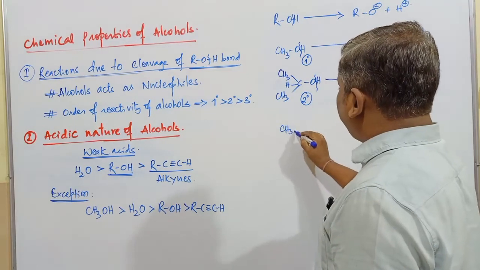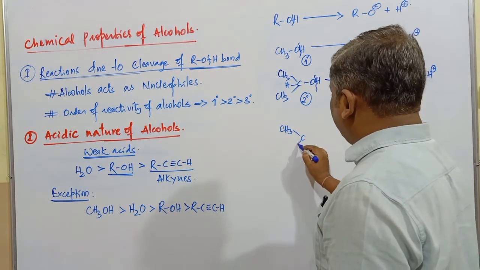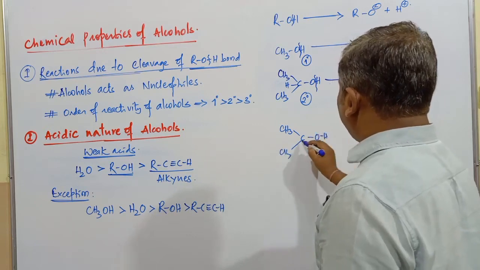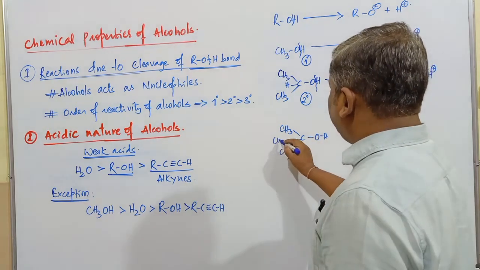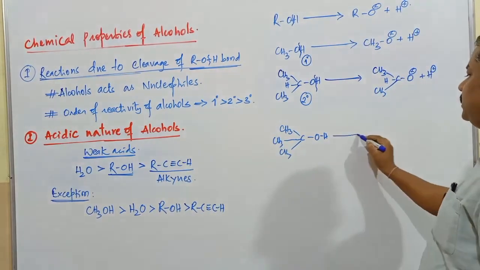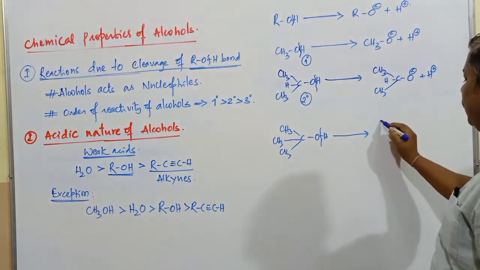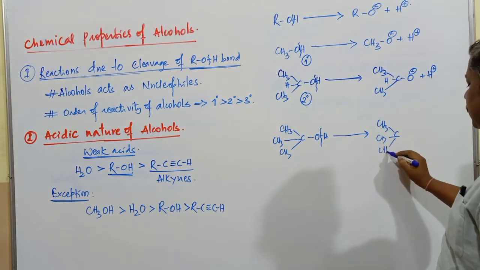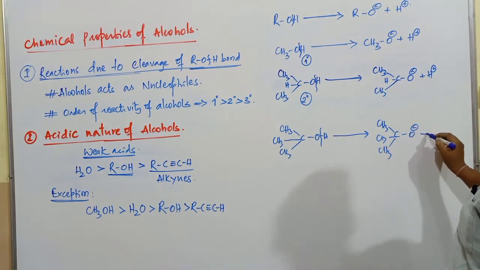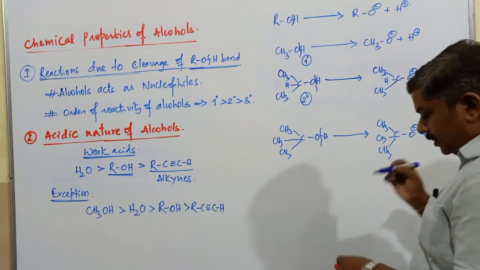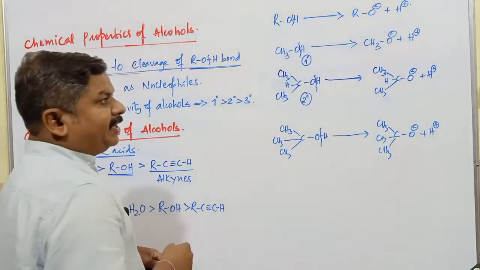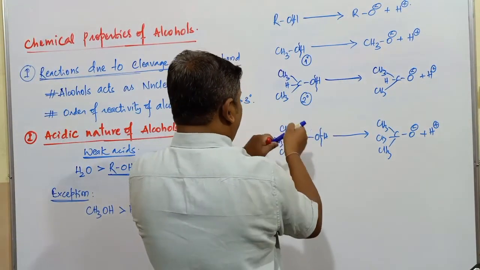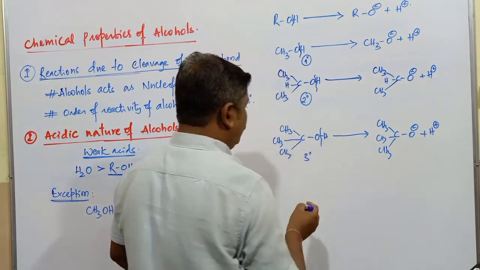And what happens in case of tertiary alcohol? This is carbon, it is CH3, next one is OH, and here one more methyl group is present. When these compounds undergo ionization, this bond is going to be cleaved. Here this is carbon, this is CH3, this one is CH3, it is O minus and H plus. If you observe these substances, this is a primary alcohol, this is a secondary alcohol, and this one is an example of a tertiary alcohol.